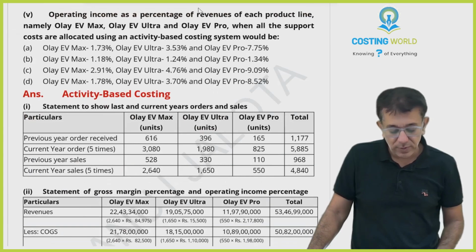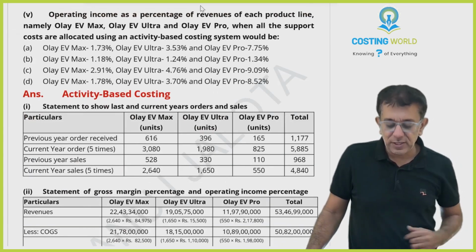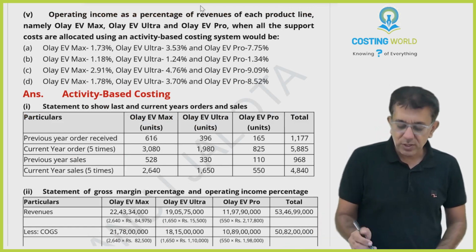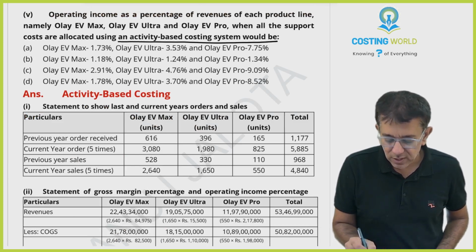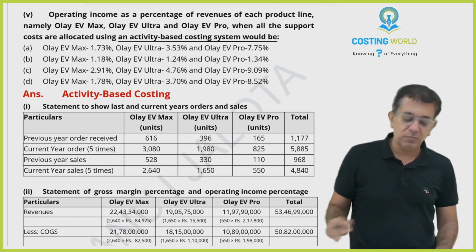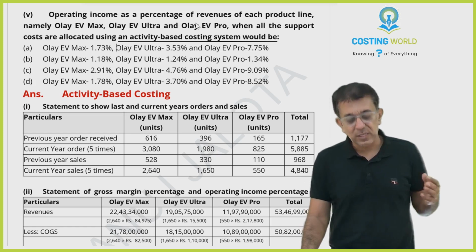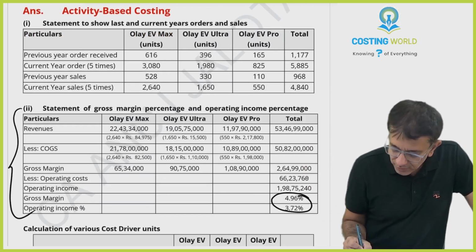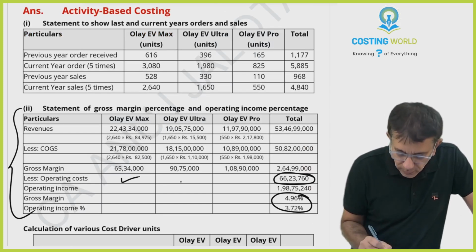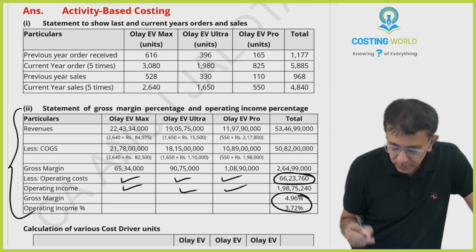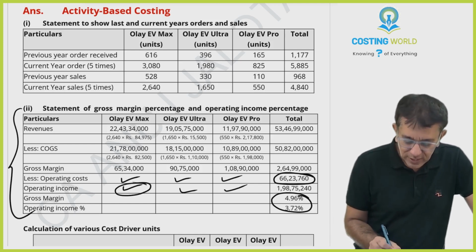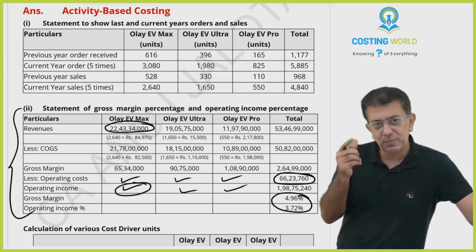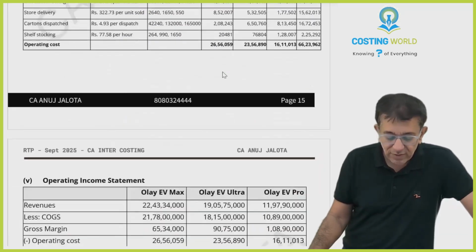Now the last part: operating income as a percentage of the revenues for each product line of the three products when all the support costs are allocated using ABC. Your first statement was this, no? Now we have the breakup of this also; we just calculated it. So you will arrive at operating income. Once you get that, this figure divided by the sales into 100 will be operating income as a percentage of sales. That is what I have done in the last statement.